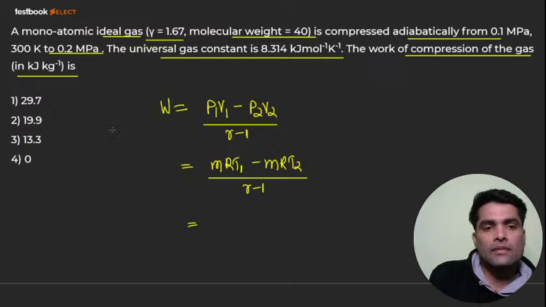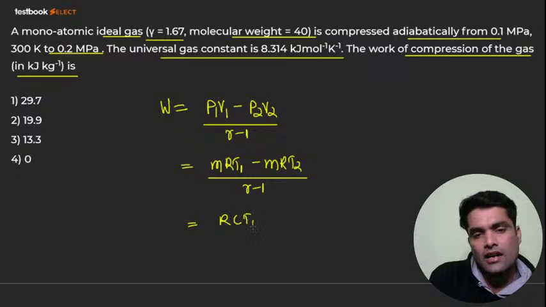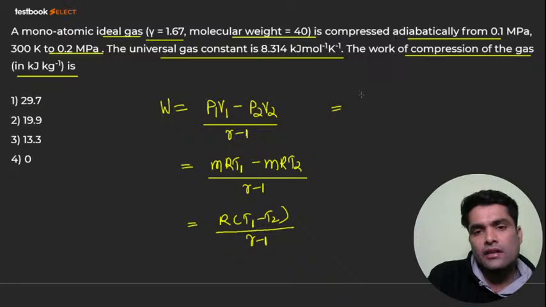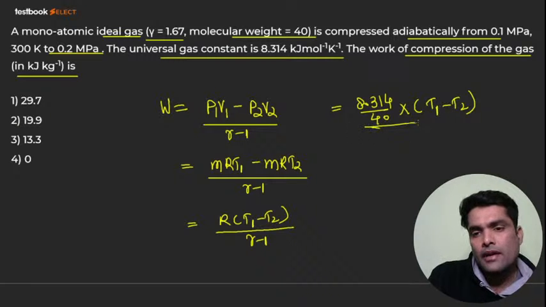Yes, but they have said you have to calculate kilojoule per kg. So I'll take the value of m equal to 1. So what I'll get is R into T1 minus T2 divided by gamma minus 1. R का वैल्यू होगा 8.314 divided by 40, multiplied by T1 minus T2 divided by gamma minus 1. We know T1, but we don't know T2, right?